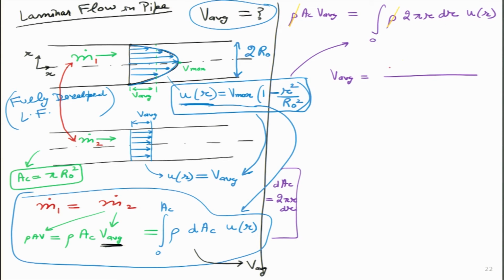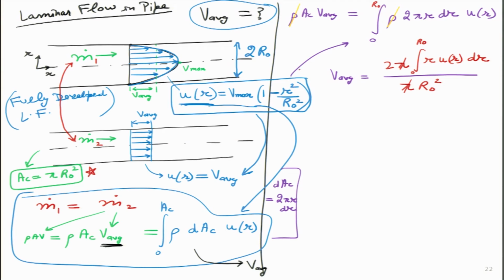So, I can write that over here is 2 pi, and by the way here I am integrating over radius, from 0 to r naught, and then what I get over here is r ur into dr, and my denominator becomes AC, and AC value I already have over here. So, instead of writing a cross sectional area AC, I can write pi r square. So, my pi also gets cancelled out.